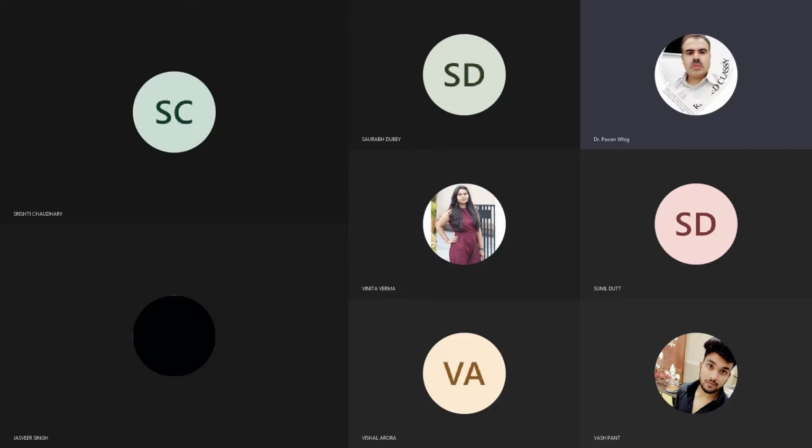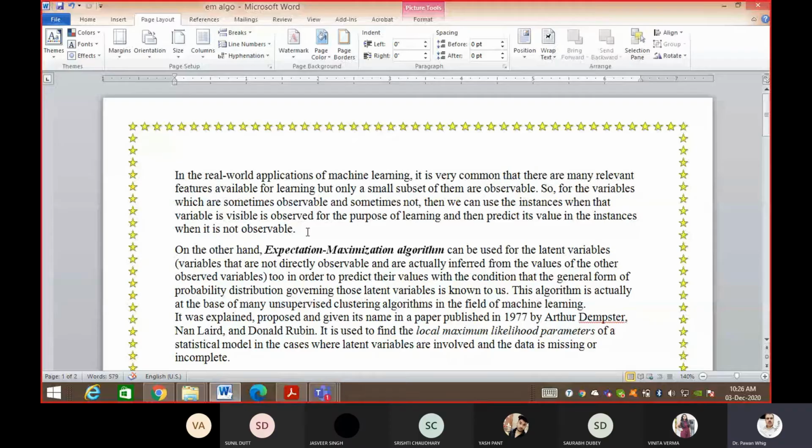Today we are going to do the last one of the most important algorithms used in machine learning nowadays, that is the expectation maximization algorithm. This is what we call the EM algorithm, and it is explicitly mentioned in your syllabus. So probably this will be asked to you in your exam also. So let us start this.